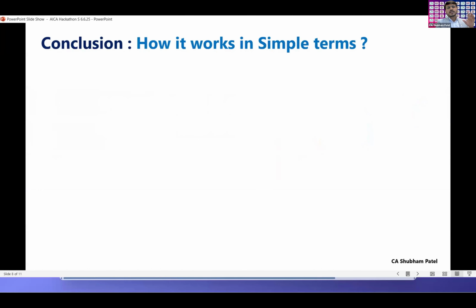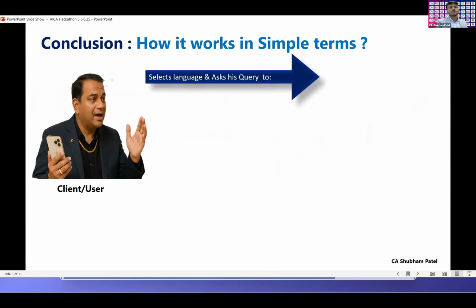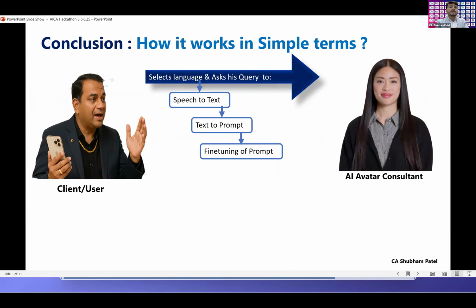So, concluding how it works in very simple terms, if it was very technical for you: a client or user who wants to interact with the avatar will first select the language and ask his query to the avatar. Before that, his speech is converted to text, the text is converted to a prompt, and then the prompt is fine-tuned before going to the avatar.